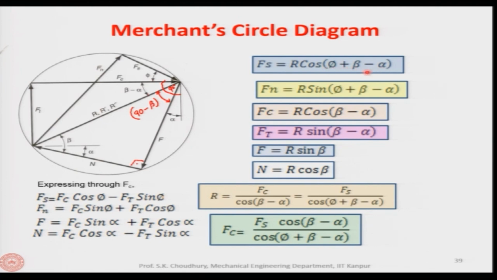These are the 3 angles particularly. First is the rake angle, which defines the inclination of the rake face, and this is the angle between the rake face and the line perpendicular to the cutting velocity vector. Second is the friction angle, which is between the resultant force and the normal force, or the normal component of the resultant force, which is perpendicular to the rake face of the tool. And the third is the shear plane angle, which defines the inclination of the shear plane, and which is the angle between the shear plane and the direction of the cutting velocity vector.